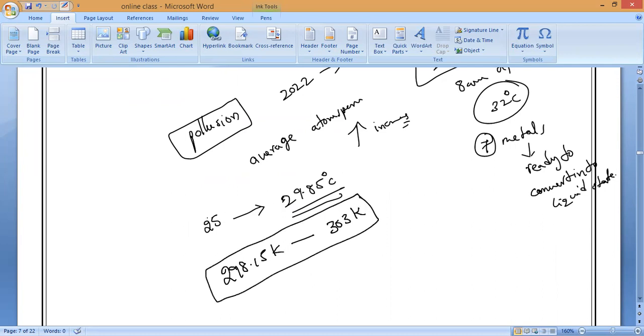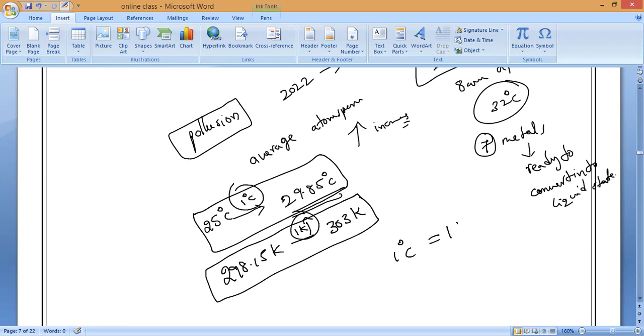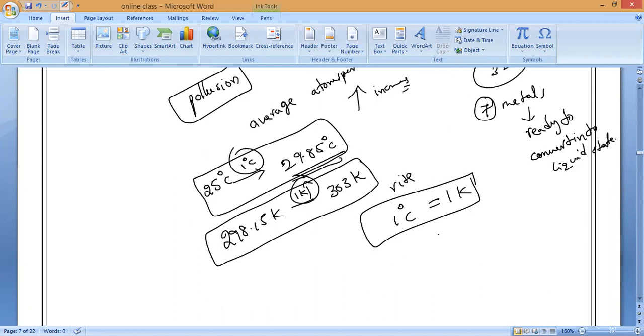So the increase in temperature in the Kelvin scale and the degree Celsius scale, are they equal or not? Here 1 degree increases, here 1 Kelvin increases. Both are the same. 1 degree rise in Celsius equals 1 Kelvin rise. Sir, but 1 degree Celsius is equal to 273 Kelvin, right, sir? No, a rise of 1 degree Celsius is equal to a rise of 1 Kelvin. Do you understand?